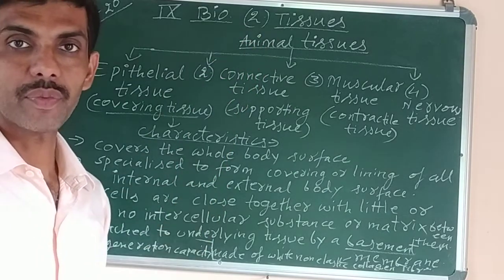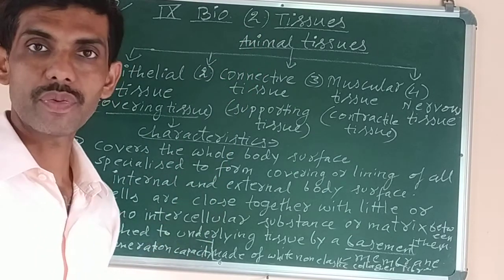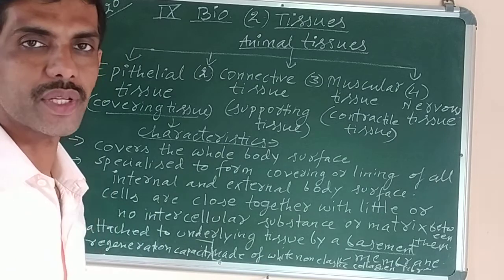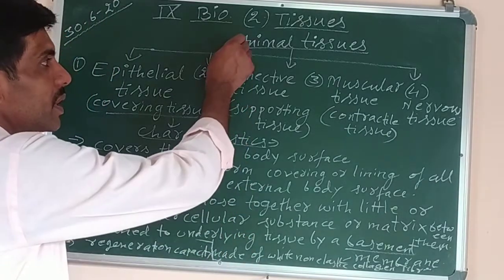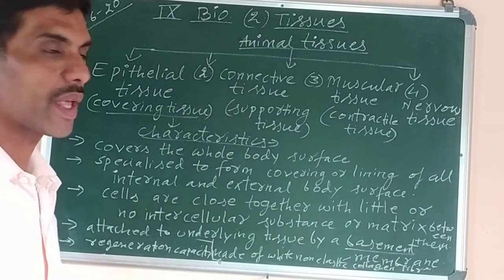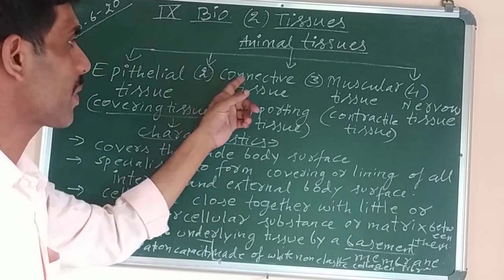We had already started chapter 2, Tissues. Till now it's not finished. Only plant tissues we have completed. Now today we are going to start with the animal tissues. You know that there are 4 different types of animal tissues.